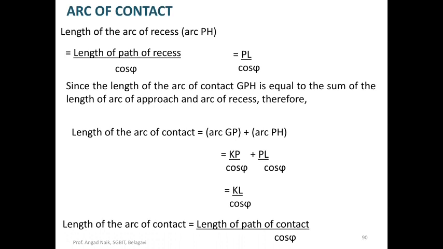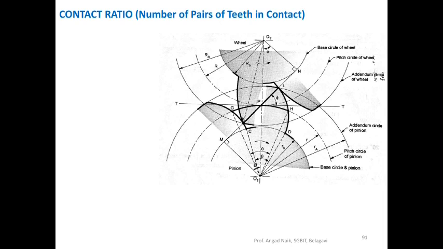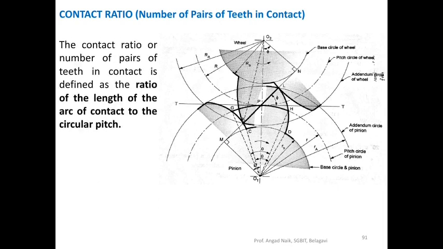With this idea, we'll now move to contact ratio. Contact ratio is also called the number of pairs of teeth in contact. Let's see the definition first. Contact ratio, or number of pairs of teeth in contact, is defined as the ratio of length of the arc of contact, that is GPH, divided by the circular pitch.